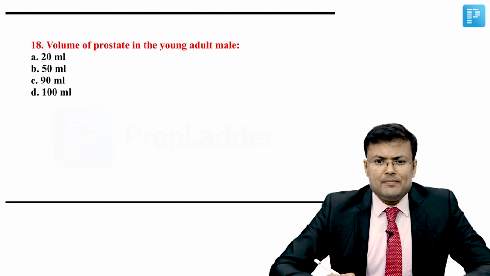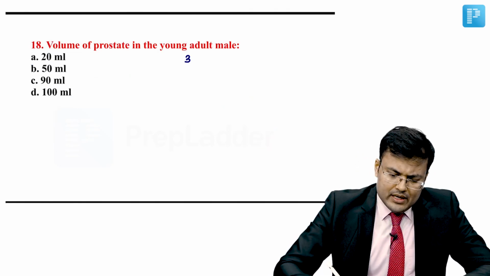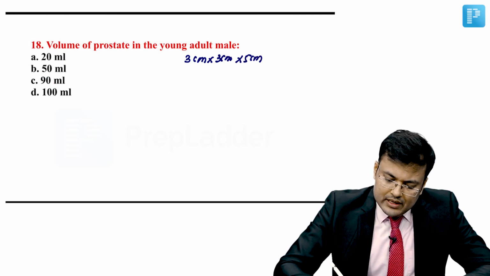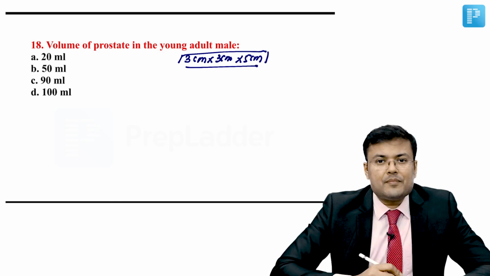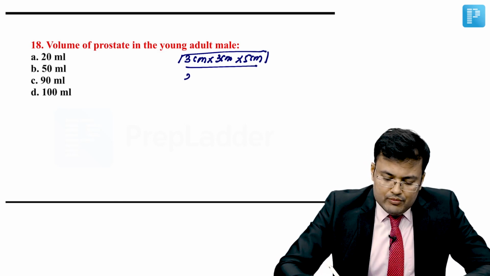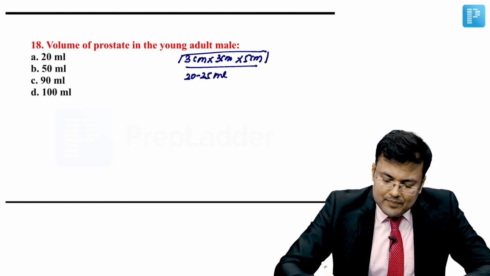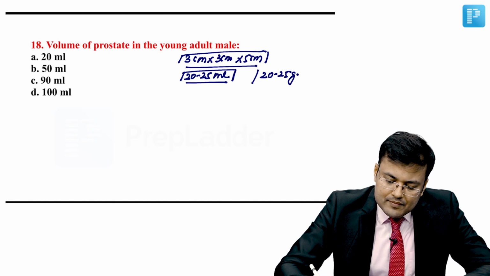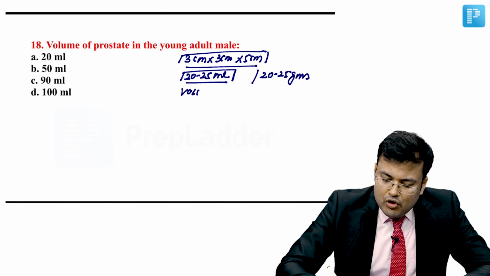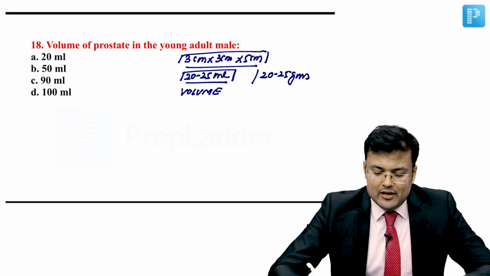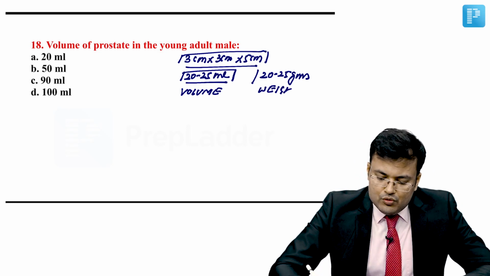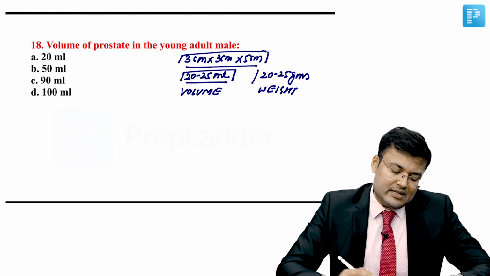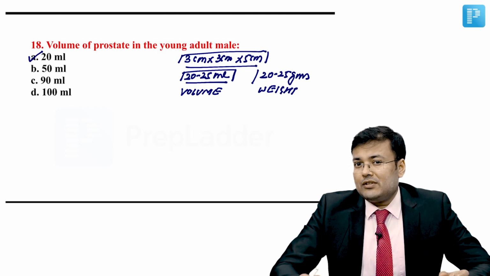What is the size of the prostate in a young adult male? It is 3 cm into 3 cm into 5 cm. This is the normal size of the prostate. And what's the volume? Volume is 20 to 25 ml. Obviously, weight is 20 to 25 grams. So normally, the volume is 20 to 25 ml, weight is 20 to 25 grams, and the size is 3 into 3 into 5 centimeter. So what is the correct answer for this question? The correct answer for this question is A.